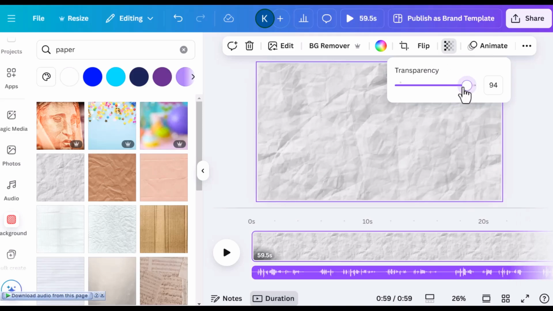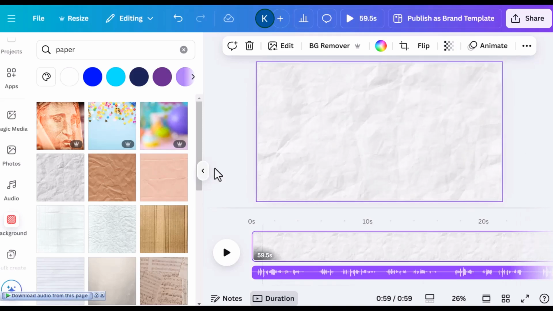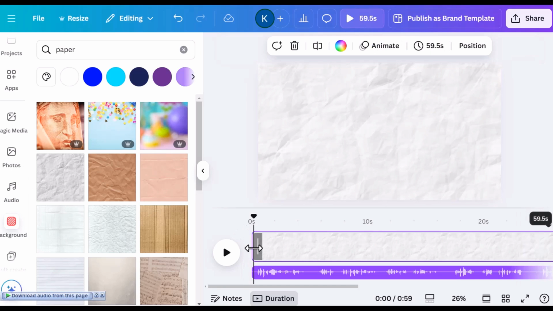So I can decrease the transparency, make it a little subtle. So that looks better. Now, the next thing I need to do is put in splits on the canvas at various intervals. So I'll play it and I'll keep pressing S where I need to split this.